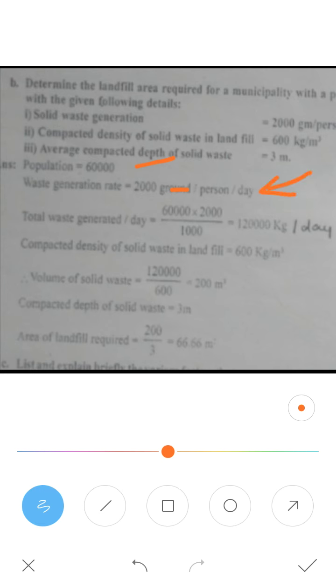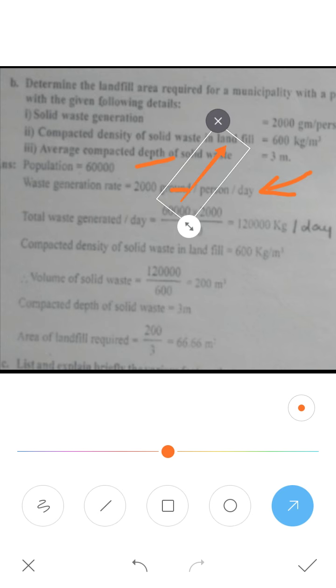You need to calculate it for 60,000 persons.